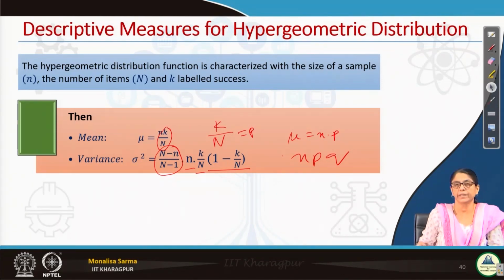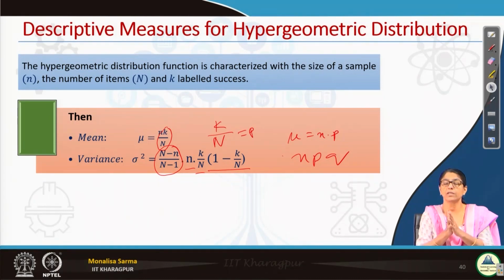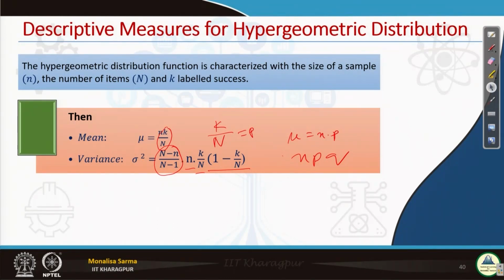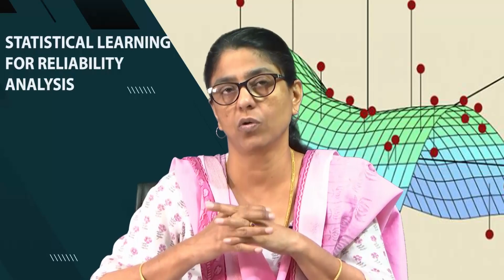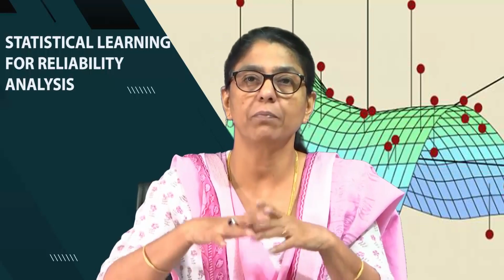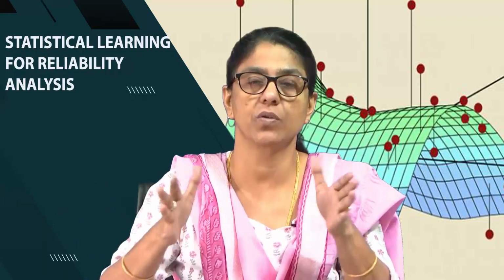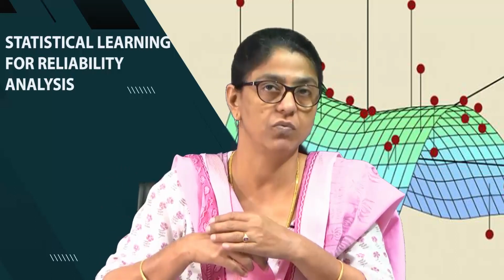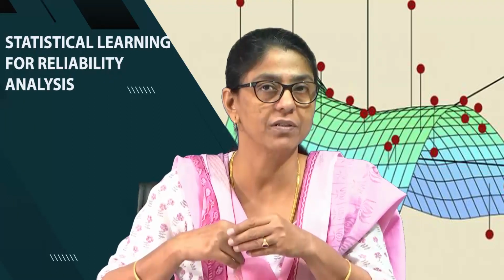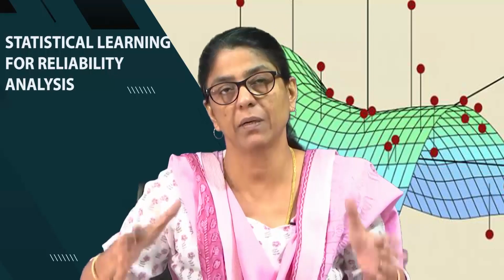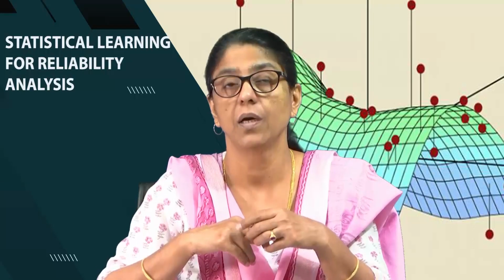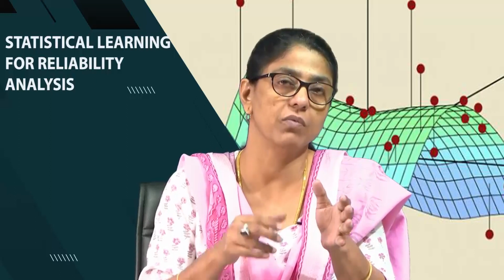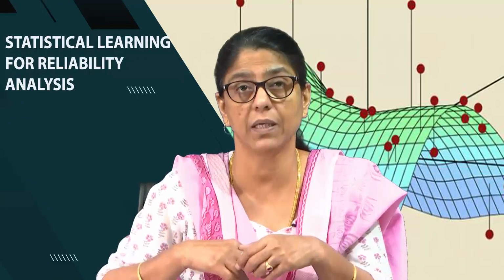Okay. Now, one thing: if the size of capital N is very big, and small n is very small, what happens? Like from a bucket of water, if I bring out one glass of water, will it make any difference? It will hardly make any difference. From a bucket of water, I am just bringing out one glass of water. But if in a small bowl where I am putting say 2 or 3 glasses of water, I pick up 1 glass of water, there it will make a difference.